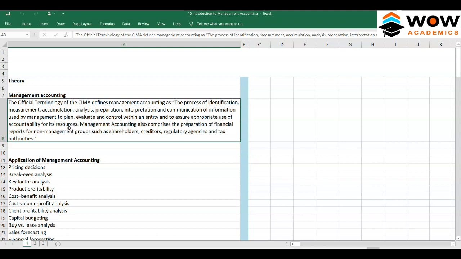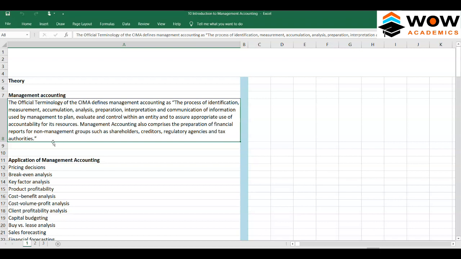So management accounting helps to create plans, find out how the plans are working, and how to control those plans. Management accounting also comprises the preparation of financial reports for non-management groups such as shareholders, creditors, regulators, and tax authorities.